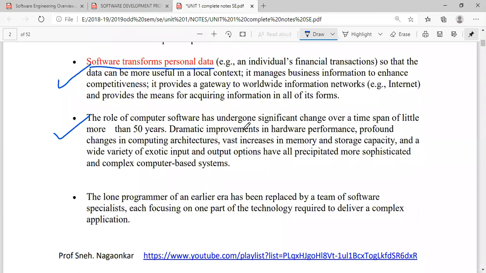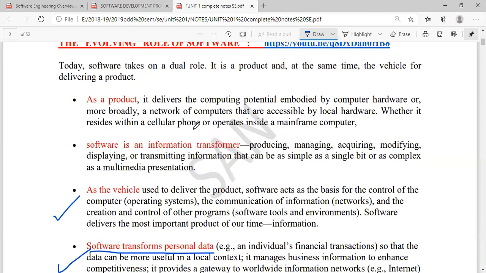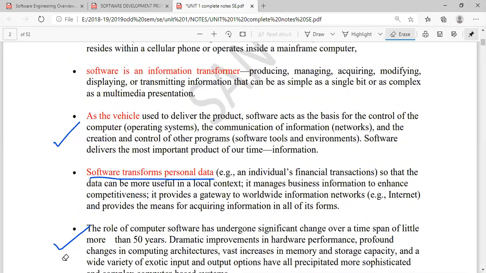The hardware has to be improved to provide more performance. We also need good softwares, and we also need improved architectures. So this is not possible by a lone programmer. A lone programmer cannot do all these things. There is a requirement of a good team. And if we need a good team for software development, we need to train that team depending upon the related softwares. Fine? Okay. So this is all about the evolving role of the software.